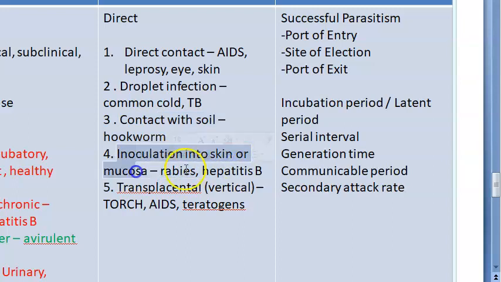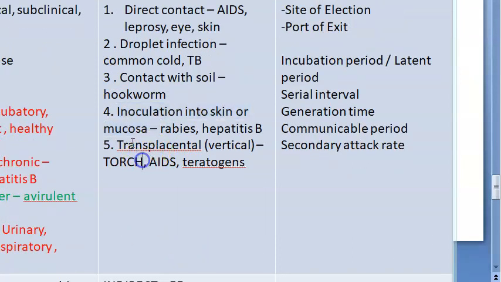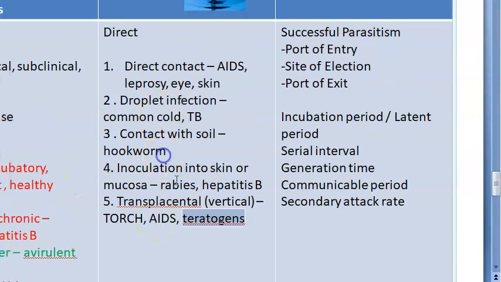Inoculation into skin or mucosa. So you have rabies, hepatitis B. Though actually the dog bites you and you get the rabies, they're saying it is direct mode of transmission. Inoculation into skin or mucosa. Transplacental is from mother to fetus. Vertical transmission. So you have TORCH, that is toxoplasmosis, rubella, cytomegalovirus, hepatitis B, AIDS. Teratogens also are disease causing agents that can come from mother to fetus. Okay, so see, if mosquito bites you, it is vector transmission, it's indirect. But if dog bites you, it is direct.